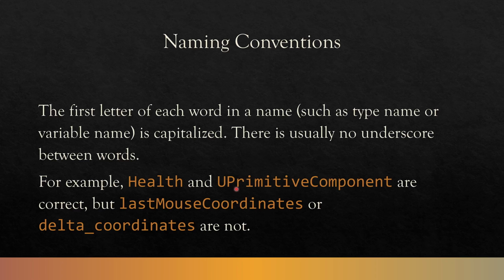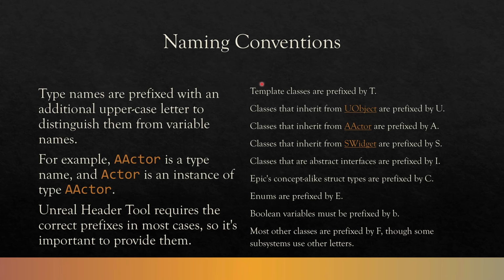They follow these guidelines. However, these two, LastMouseCoordinates with a lowercase l, and DeltaCoordinates with an underscore there, those don't. This won't matter too much. Your code will still work just fine, but we usually try to keep to the naming conventions that are recommended. Then finally, and this is going to be more relevant later, I just want to introduce it here.